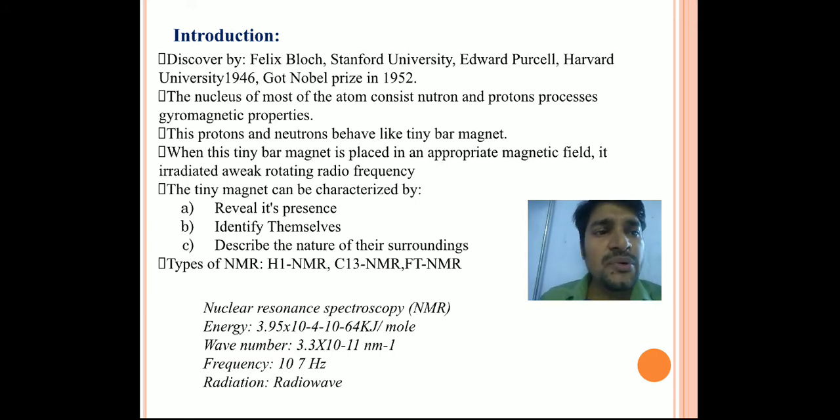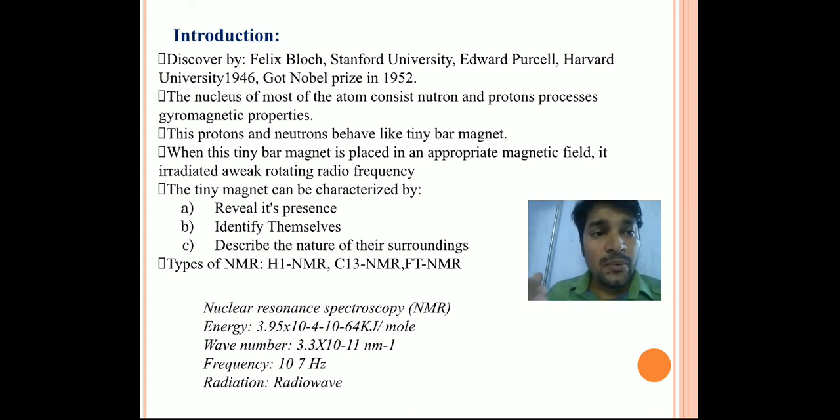Now if you go through any spectroscopy technique, there are mainly two things that are very common. One is matter, second is electromagnetic radiation. But in the NMR case, there is a third one. Electromagnetic radiation is the common thing, matter is always present, whatever you want to find out, and the third is the external magnetic field.